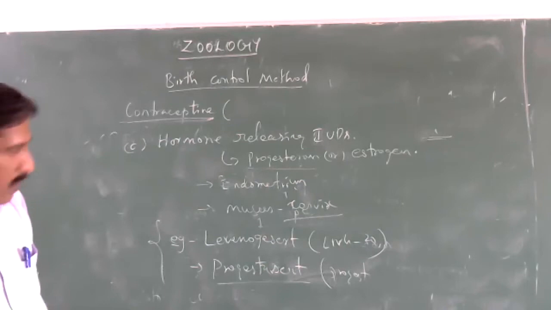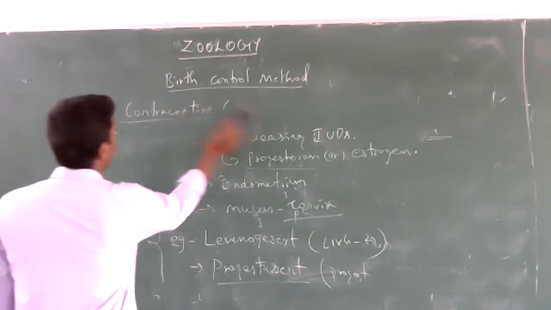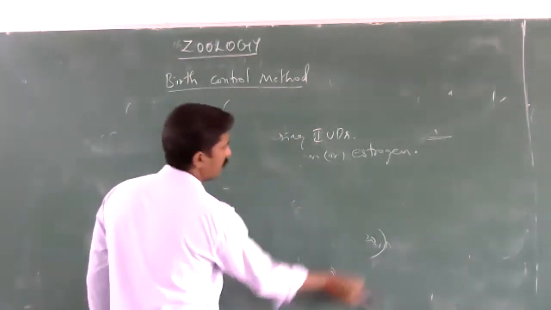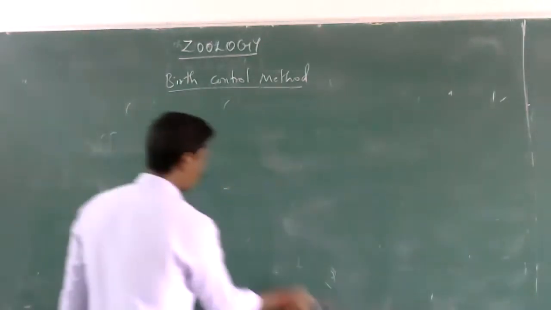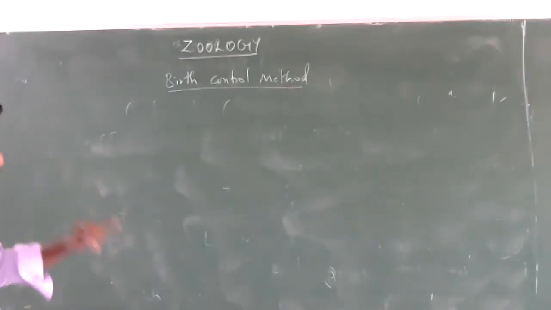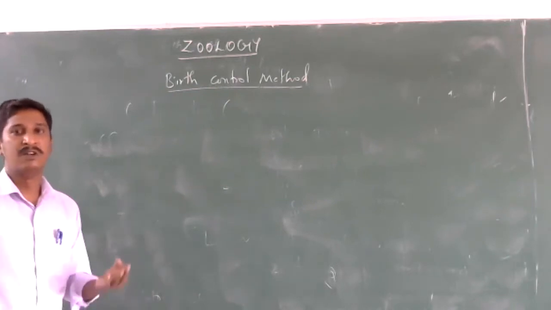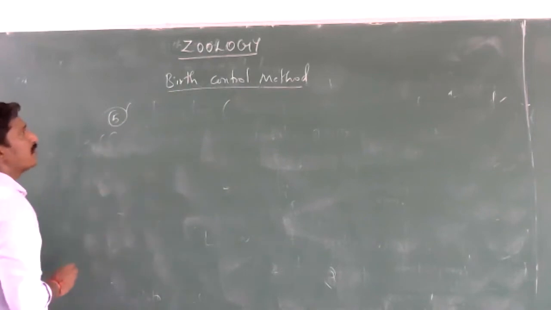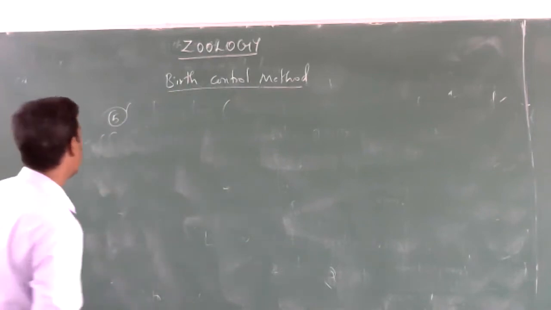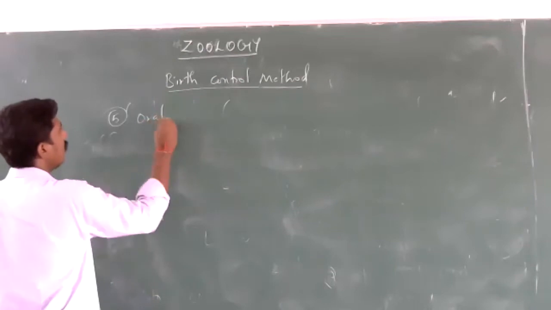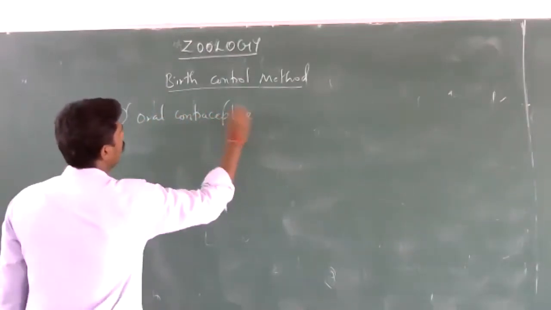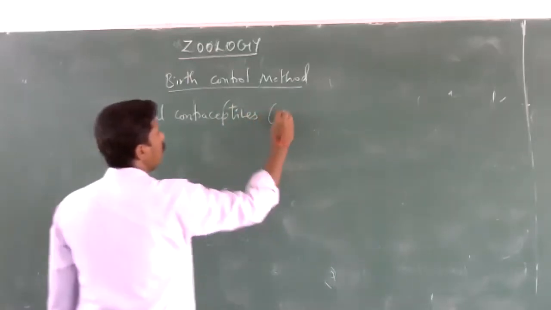Okay. Next, we are going to see about oral contraceptives. Fifth one, oral contraceptives. So the first one is the natural method, the second one is barrier, the third one is chemical, the fourth one is intrauterine devices. Now we are going to the fifth method of birth control: oral contraceptives, or oral pills.